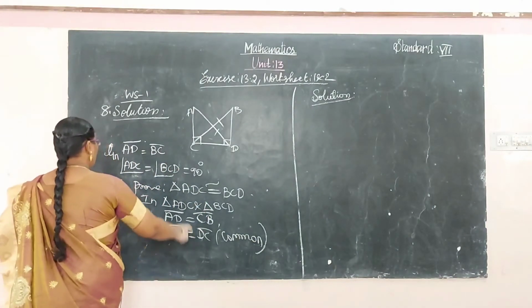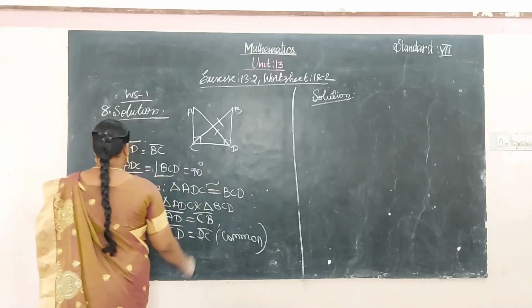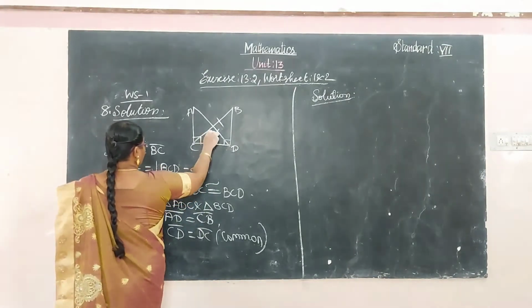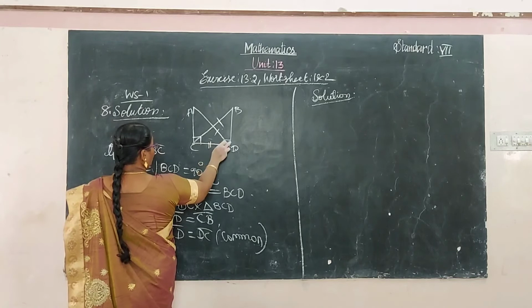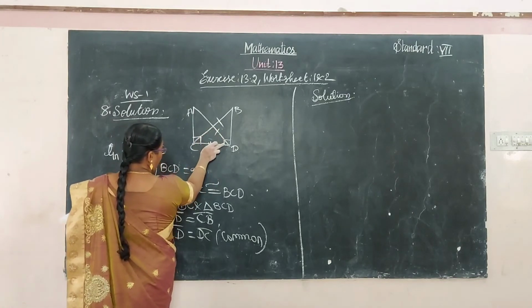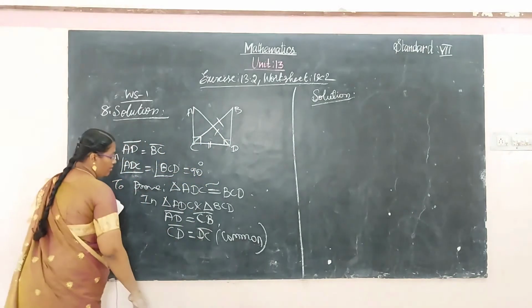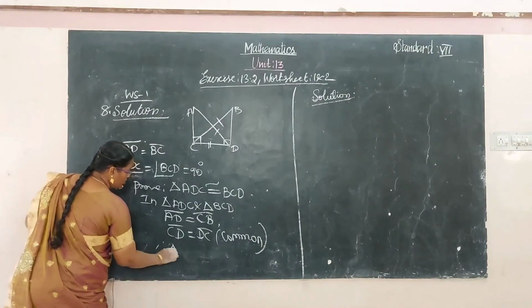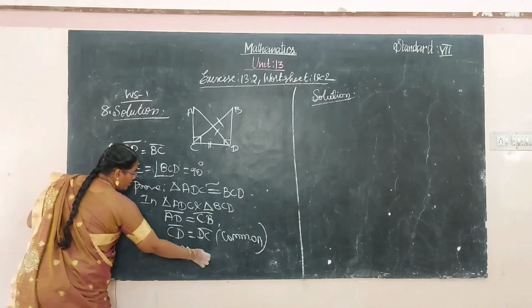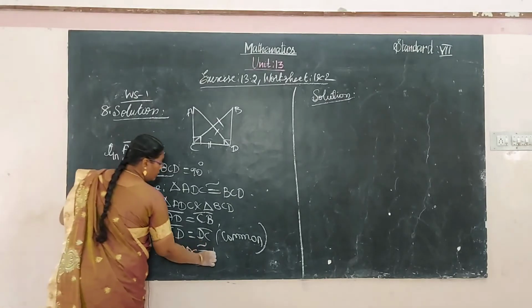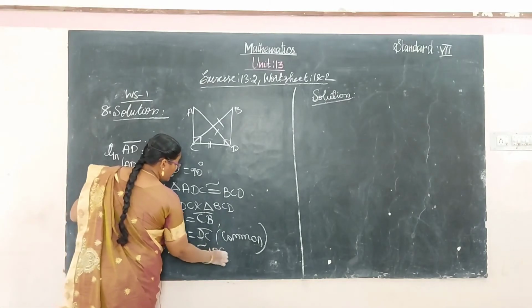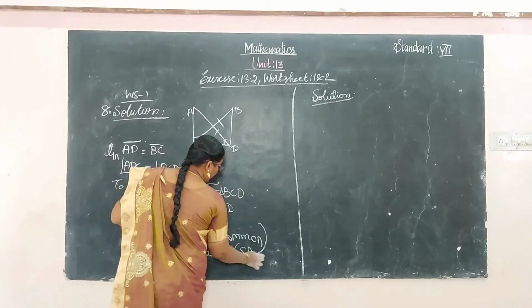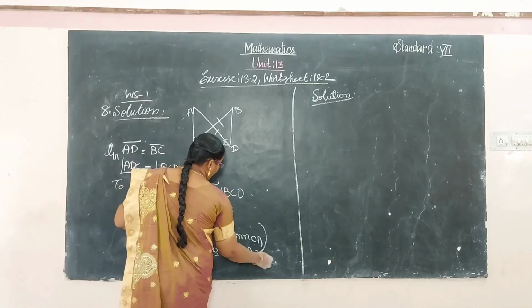And one angle is 90 degrees. So side, angle, side. This is common for both, side, angle, side. Therefore, the triangle ADC is congruent to the triangle BCD by the side, angle, side congruence.